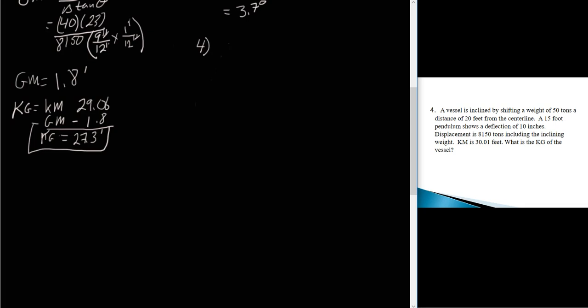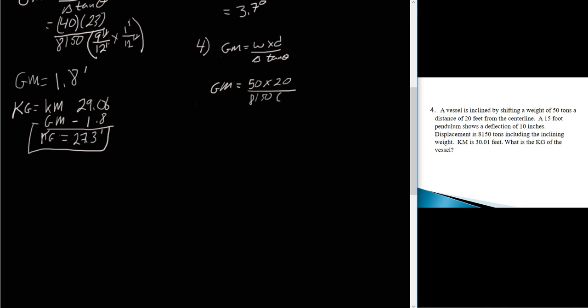So GM equals weight times distance over displacement tan theta. So our GM is going to equal our weight here in this problem is 50, and that's times 20 divided by our displacement, which is 8150.